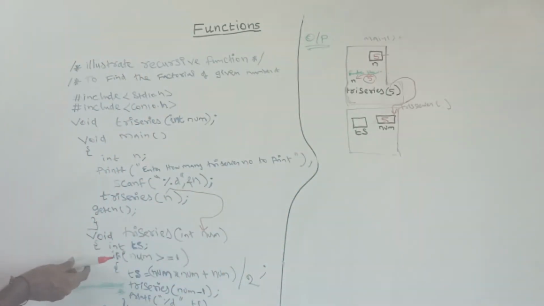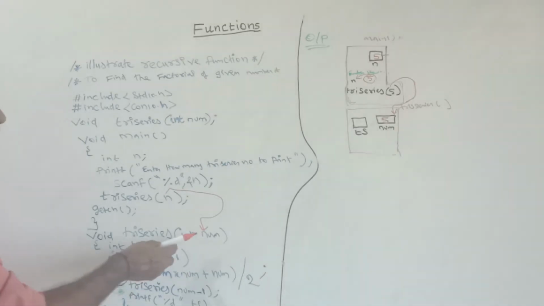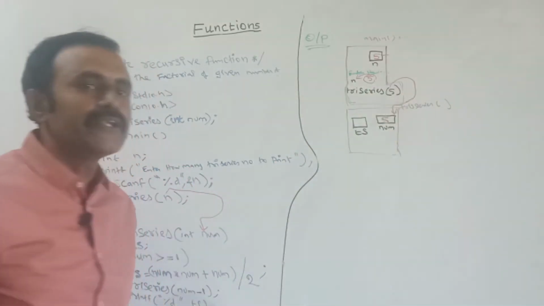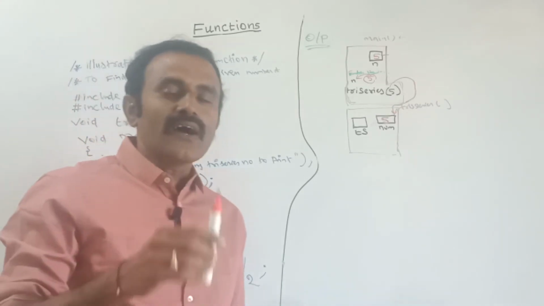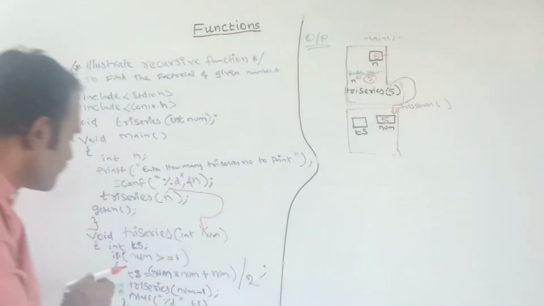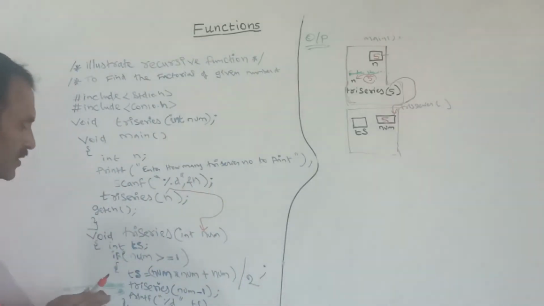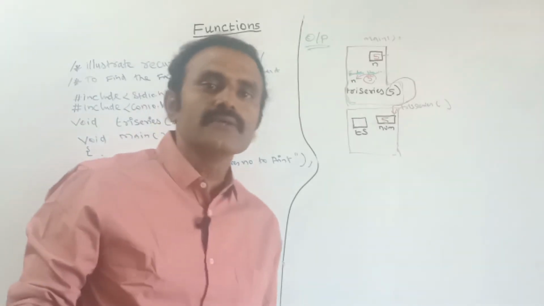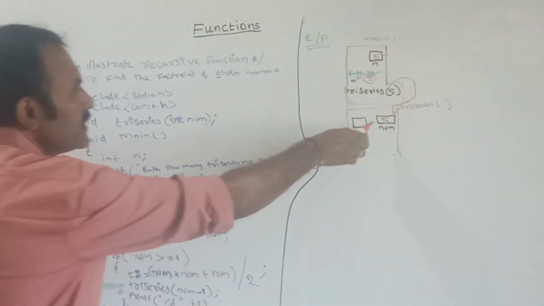Here I am going to check the condition. If num is greater than or equal to 1, each and every time it will check the passed value. If that num value is 1 or greater than 1, then this if condition will be satisfied. Once the condition is false, then it will terminate. So here this condition is true.